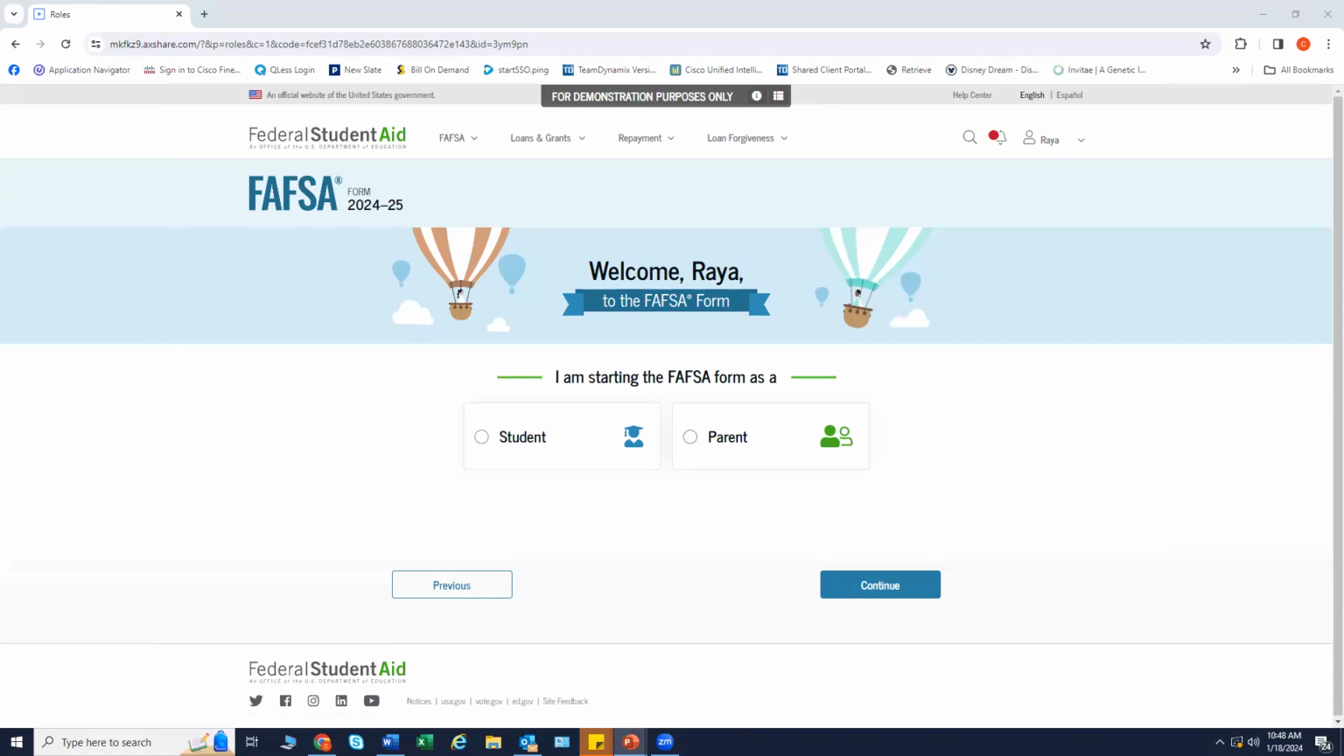After logging in, the student can select the role to fill out the FAFSA form, student or parent. New this year, parents can also begin the application prior to the student starting. The student will then be notified by email. For this scenario today, we will have the student begin the FAFSA.